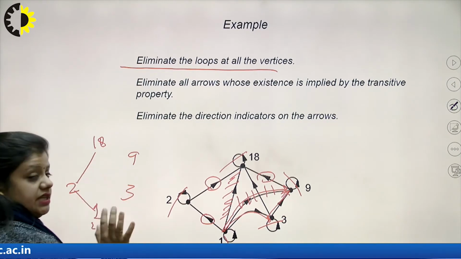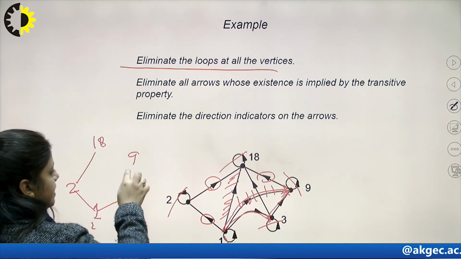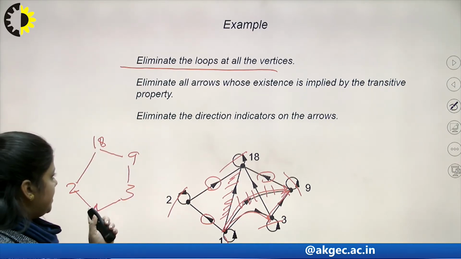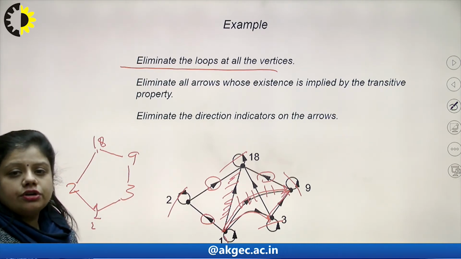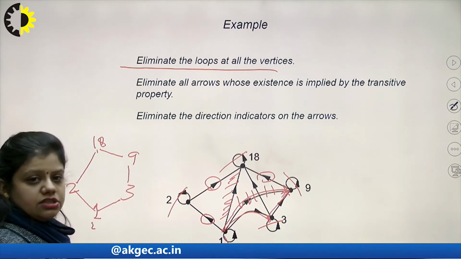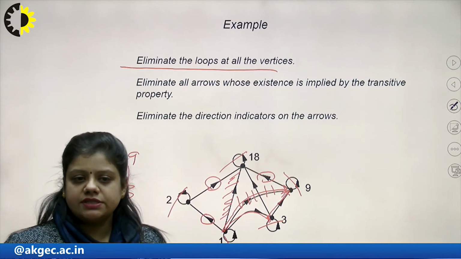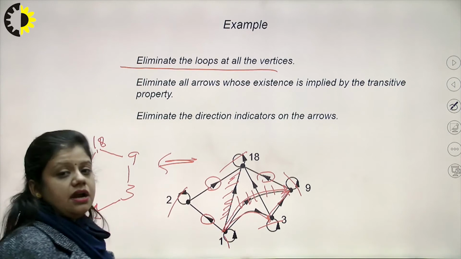So 1 to 18 is not required. 1 divides 3, 3 divides 9 and 9 divides 18. Again divisibility from 1 to 18 or 3 to 18 is not required. So I have removed the loops, I have removed the indicators on the arrows, and I have removed all the implications of the transitive property. So this will be my Hasse diagram for this particular directed graph.